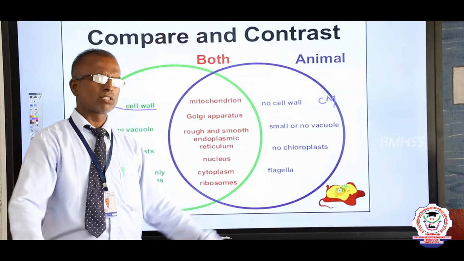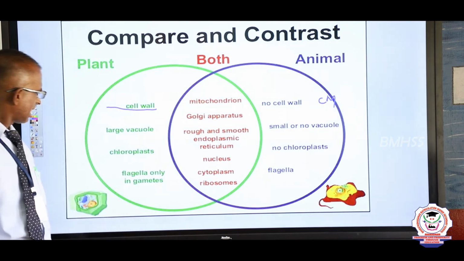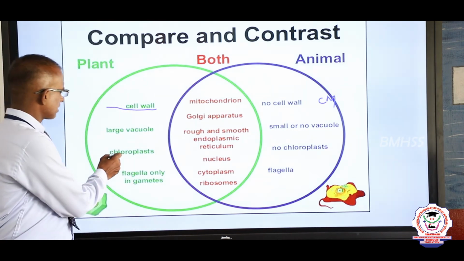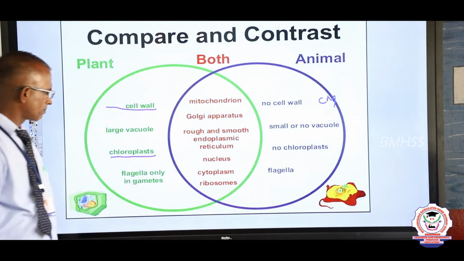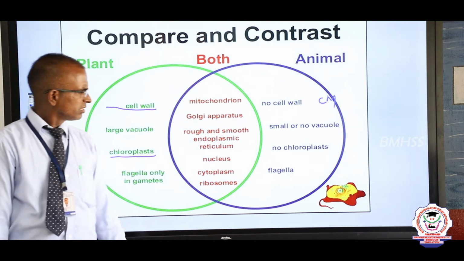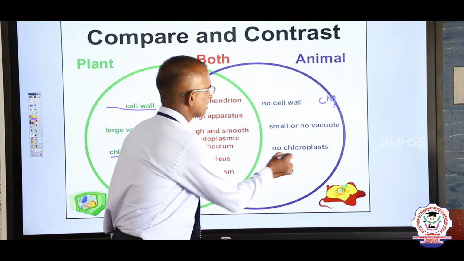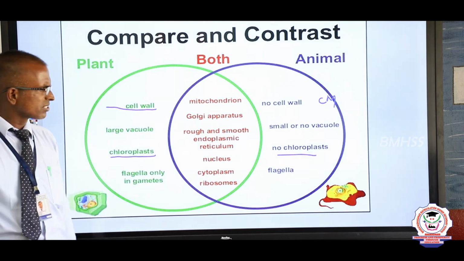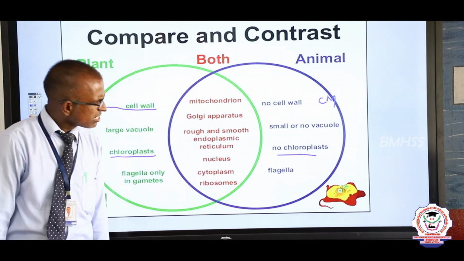Chloroplasts are present in the plant cell, but no chloroplast is seen in the animal cell.